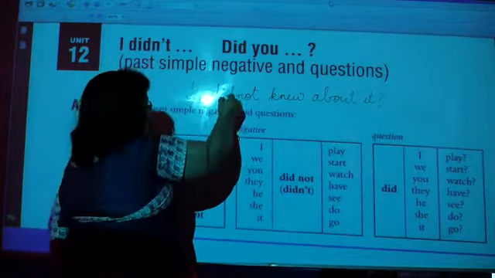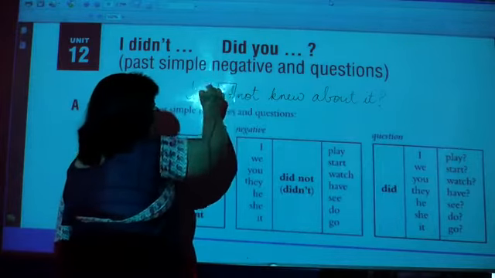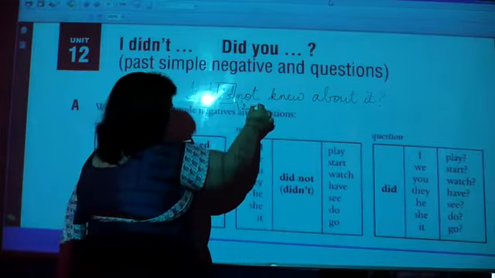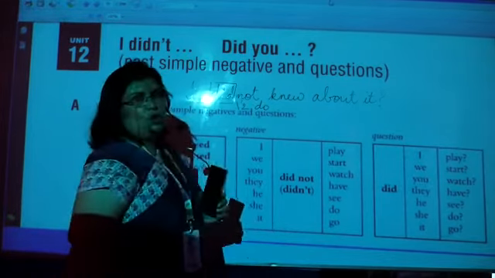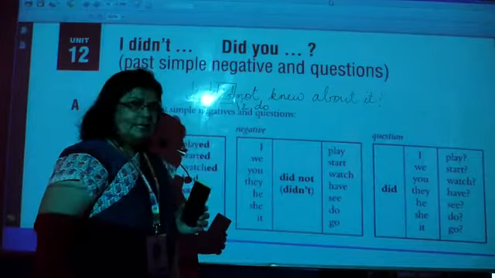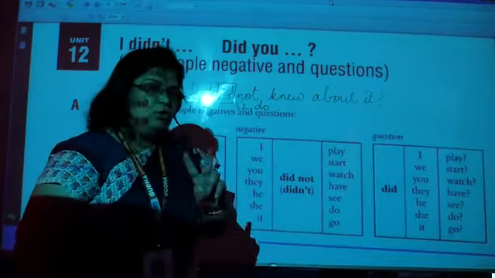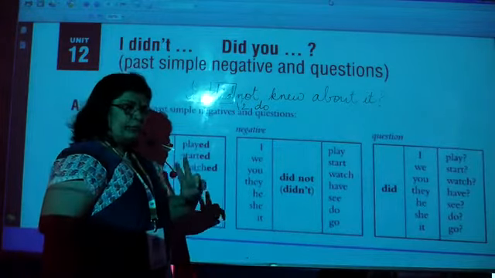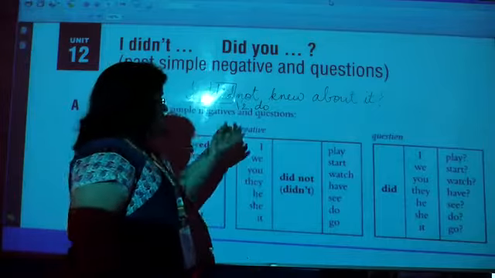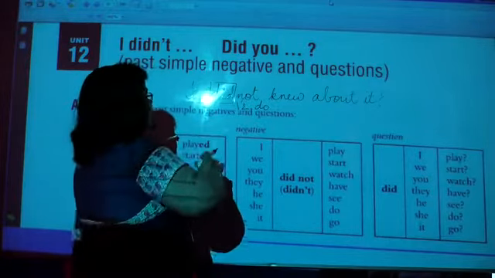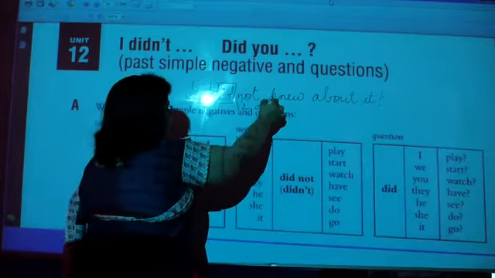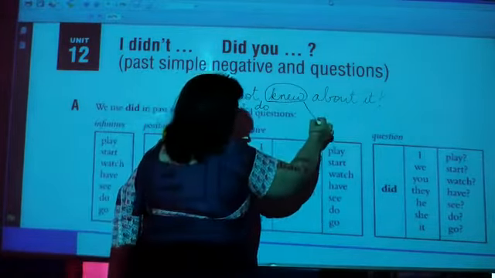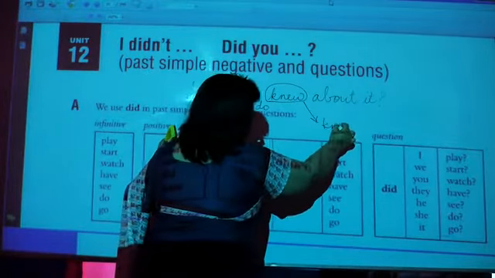See, did itself is the V2 form of do. And a sentence can't have two V2 forms. They can't have two verbs with second form in one sentence. So when we are using did, we should not use knew, this is also second form. So this knew should become know.